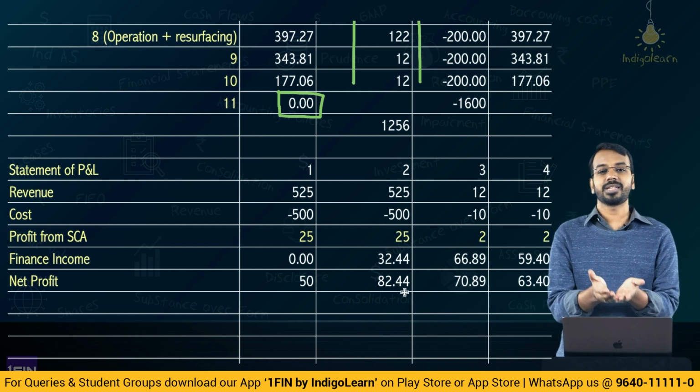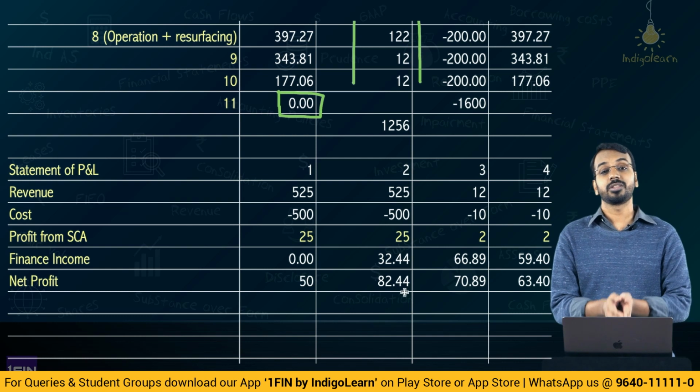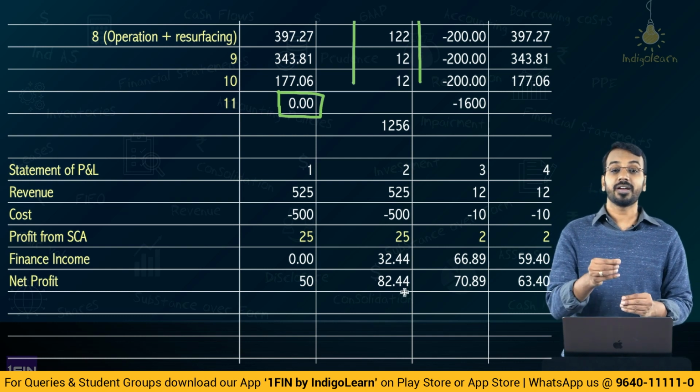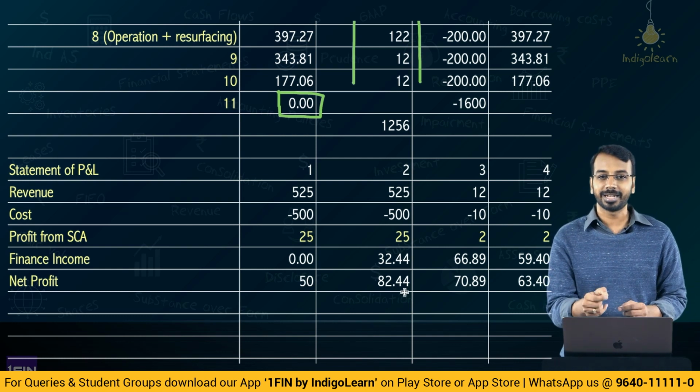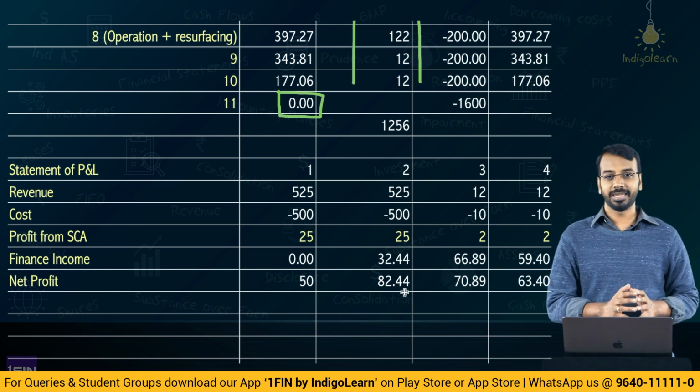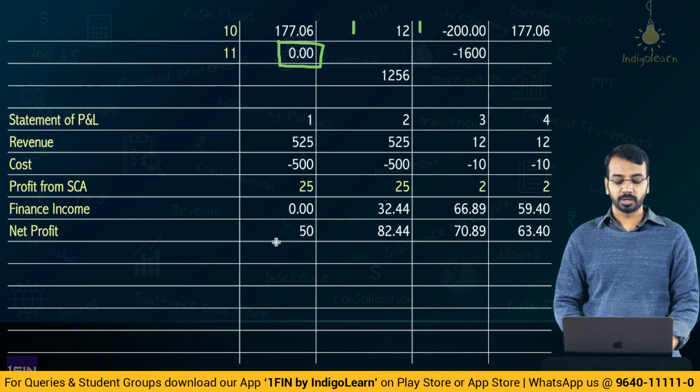Now, here the relative standalone prices are the fair value itself. Based on that, you will allocate the revenue. And then if there is a financing component involved, you will recognize income on the financing part separately. And based on that, you can calculate what is the net profit.